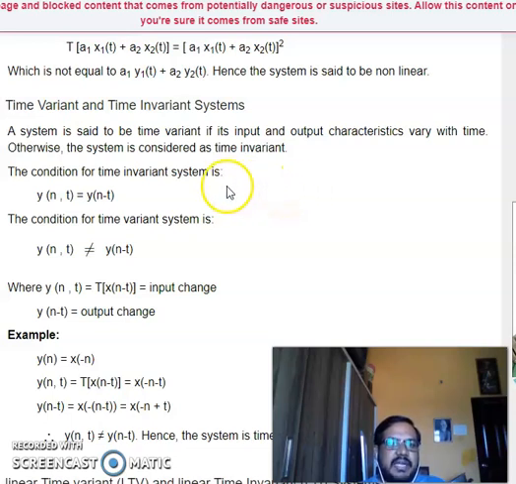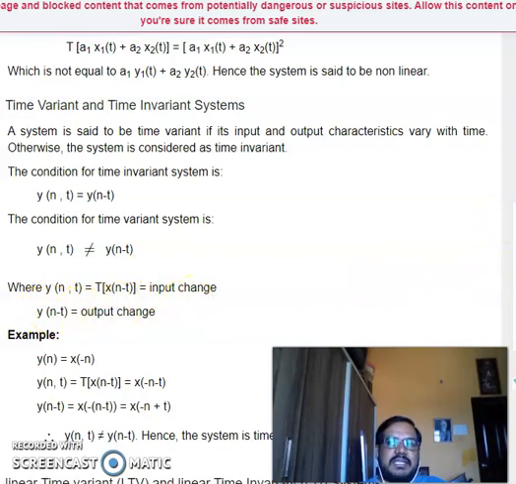The condition for a time invariant system is y of n comma t is equal to y of n minus t, and the condition for a time variant system is y of n comma t is not equal to y of n minus t, where y of n comma t is the output of x of n minus t, the input change, and the output changes to y of n minus t.